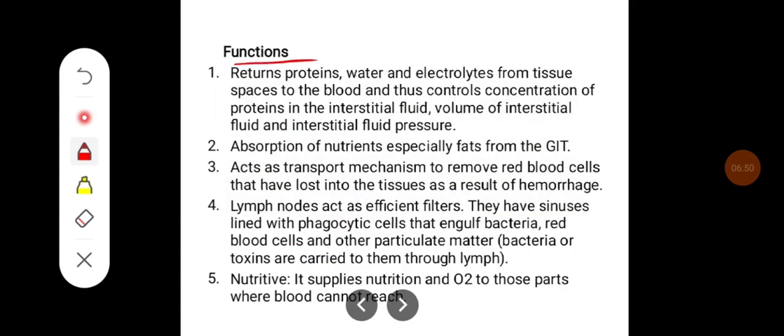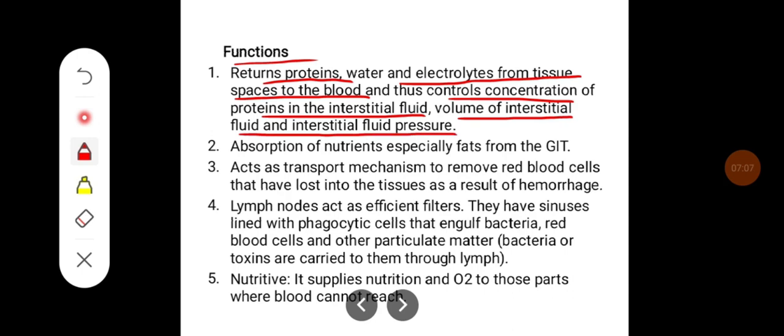Some of the functions of lymph. The lymph returns proteins, water and electrolytes from tissue spaces to the blood, and thus controls the concentration of proteins in the interstitial fluid, and it also controls the volume of interstitial fluid and the pressure. It helps in the absorption of nutrients, especially fats, from the GIT. Lymph acts as a transport mechanism to remove red blood cells that have been lost into the tissues as a result of hemorrhage.